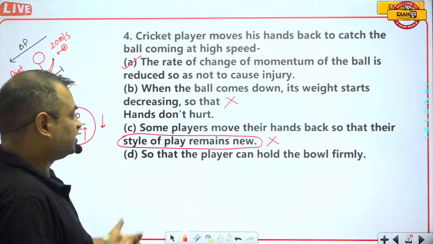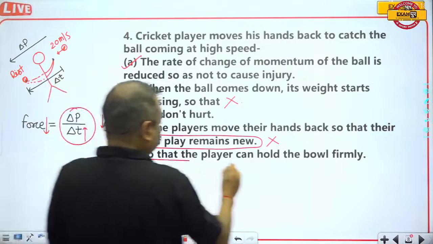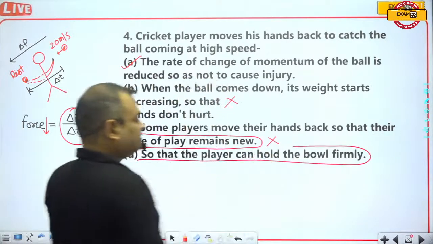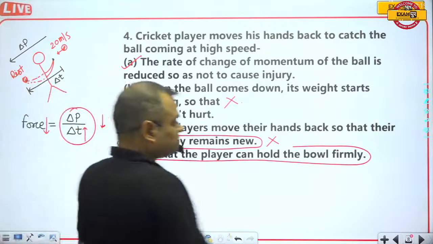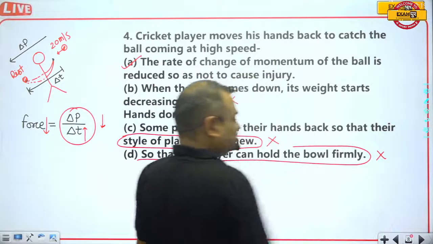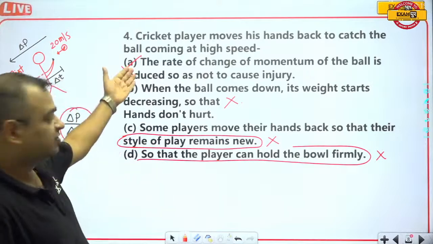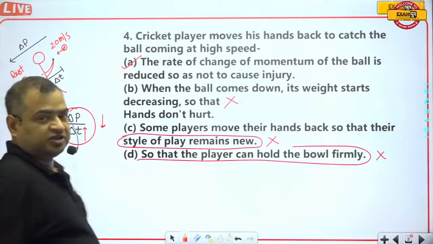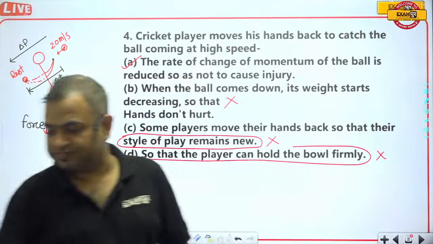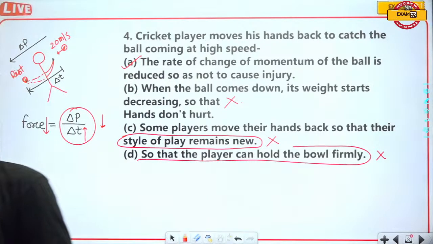So that the player can hold the ball firmly. No, the ball can also be held firmly in this manner also, so this one is not the correct answer. Actually, there is a scientific reason that has already been explained in option A. So that's why option A will be the correct answer.